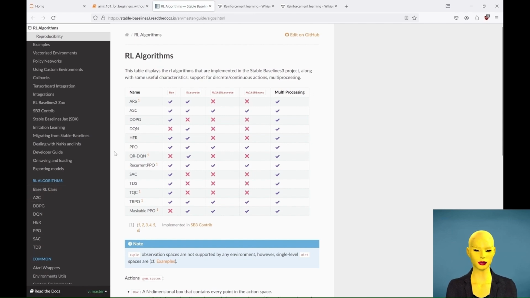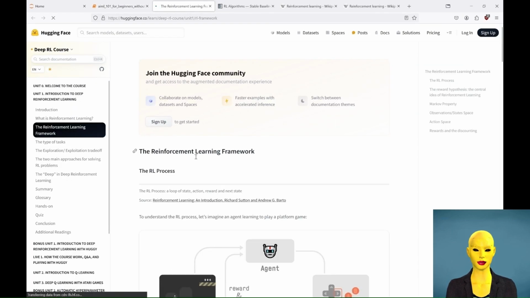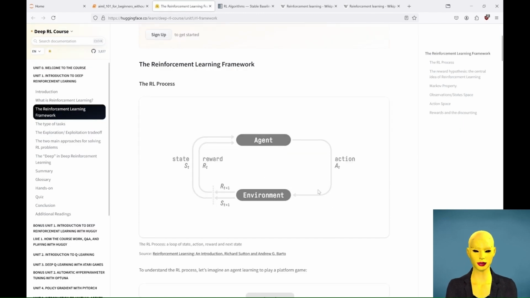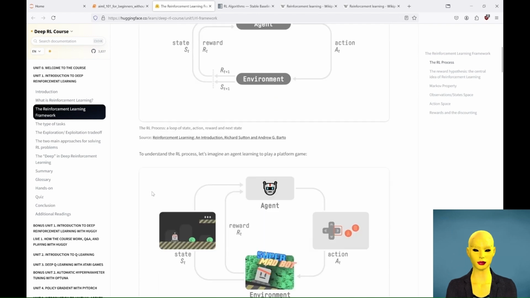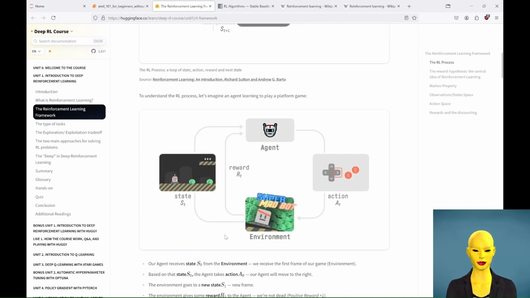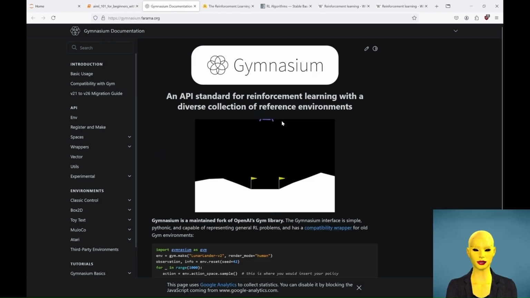Common RL techniques include Deep Q Networks, DQN, Advantage Actor Critic, A2C, Proximal Policy Optimization, PPO, or Twin Delayed DDPG, TD3. These algorithms can be implemented using Stable Baselines 3, which supports various action spaces. All the algorithms are based on the aforementioned key concepts in RL that include the agent, the decision maker, the environment, the system the agent interacts with, the state, the current situation in the environment, the action, choices the agent can make, and the reward, feedback after taking an action, indicating its success. Additionally, frameworks like Gymnasium provide standardized environments to test and develop RL models, making it easier to evaluate and benchmark agents in diverse scenarios.